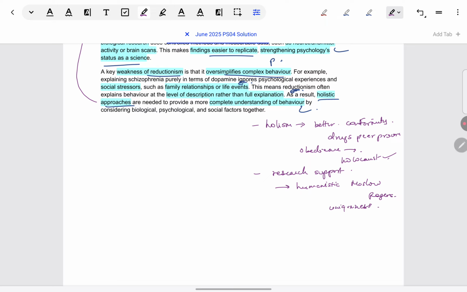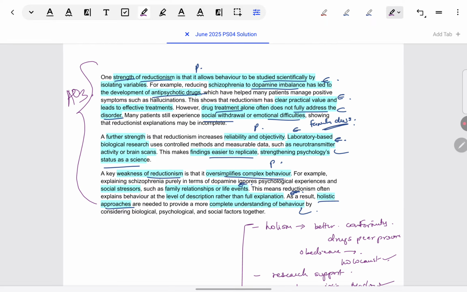And then you could give one or two studies or proposals they've given, like you could give Maslow's need theory or Rogers' studies on his counseling with his clients, in which he has shown how integration of the whole human being determines whether they will show positive growth or not. So these types of examples you can give to support holism. Of course, any other studies which you have learned you can take as scientific evidence. For reductionism, I think more or less everything is covered, what is given here.